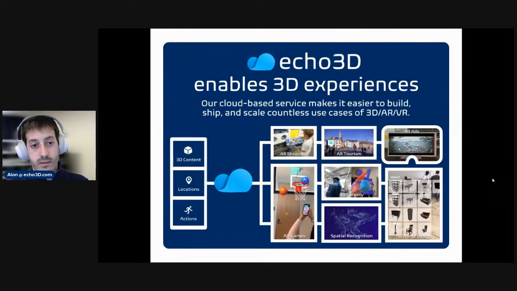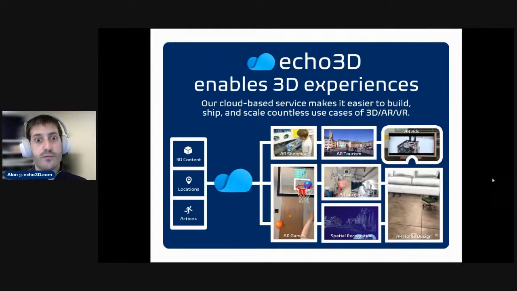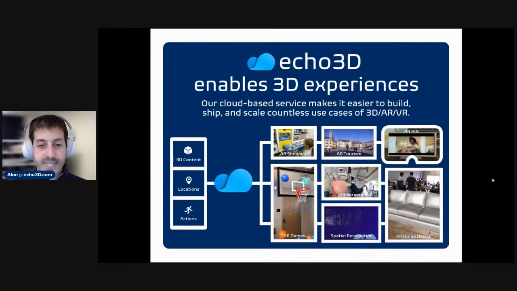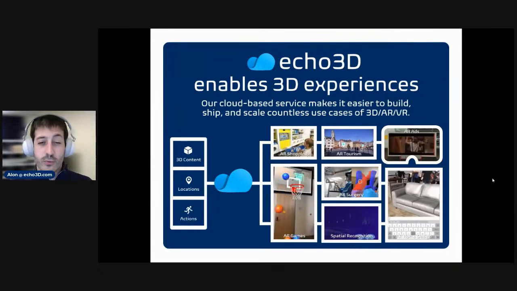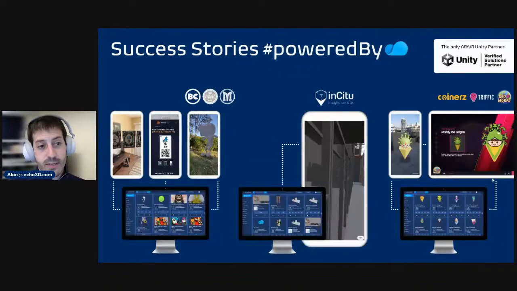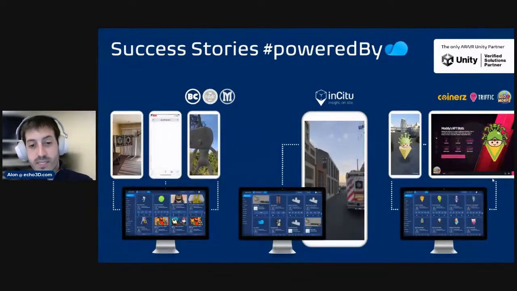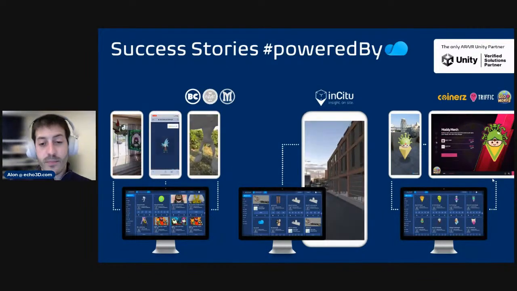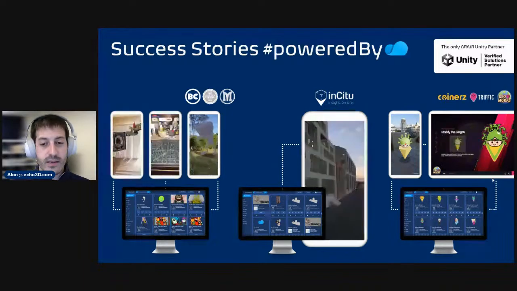We talked about 3D experiences. We talked about a bunch of use cases. We saw the inspiration page that's filled with amazing examples of 3D that you can explore, so come in and look at these examples to get inspired by what you can build, because I think it's really the time to build 3D applications. We saw the amazing traction that we have here at Echo with over 60,000 developers on our platform, and you should join this amazing community to start building applications right now. Today, we're happy to share some success stories around people who are building things for AR, urban development, marketing and NFTs, and really cool use cases of 3D that exist in the real world.